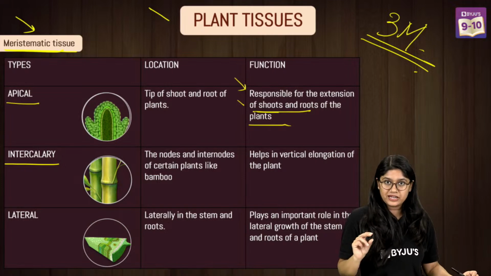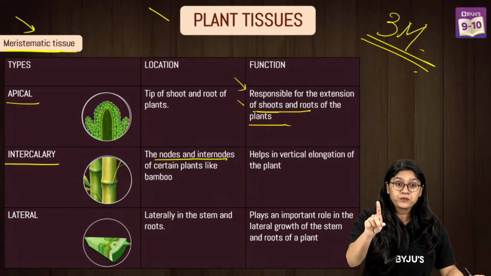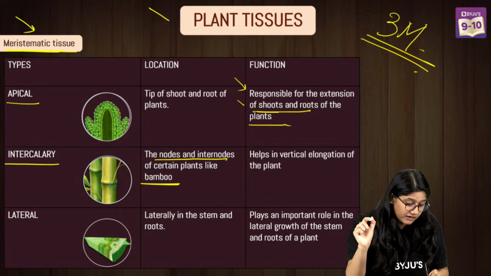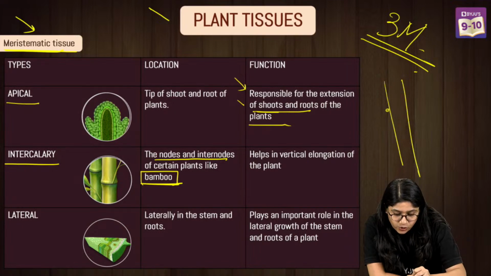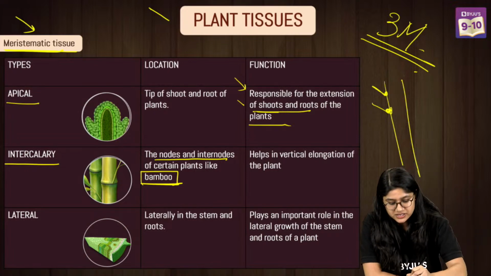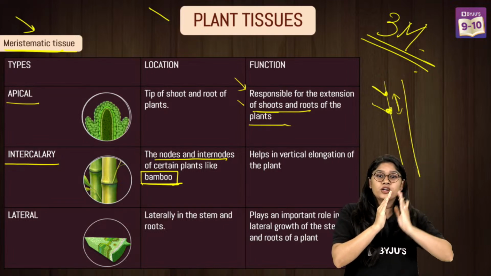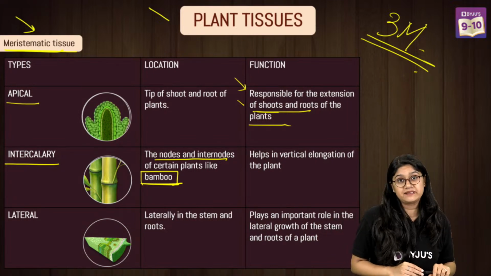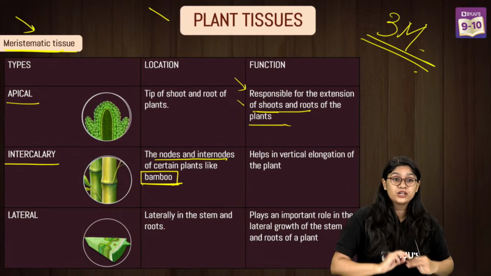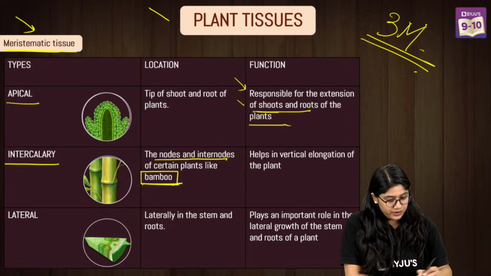Now it's the second type that we have in the meristematic tissue. The nodes and the internodes of certain plants like bamboo. I'm sure you remember this, right? We have so many questions regarding bamboo. So if this is a plant, this is a node, and this is the internode. The internode is the distance between the two leaves or branches, that small growth that we have. And of course, these are the nodes. So intercalary meristem is usually present at the nodes and the internodes. Very good. Aditi has just explained. Clear? Yes. So internodes and the nodes.